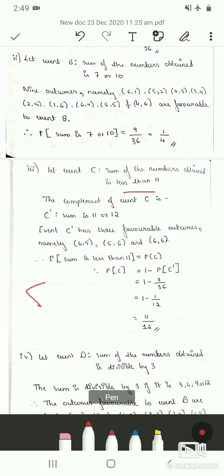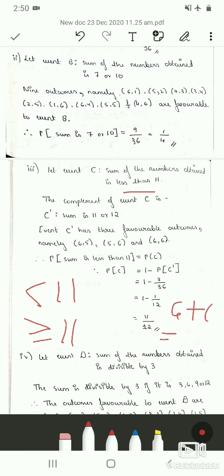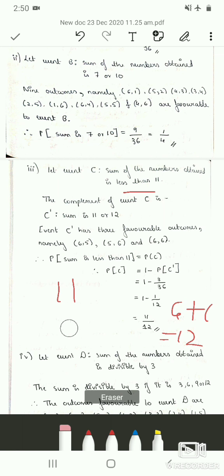So when you take the complement, it will be greater than or equal to 11. The sum should be greater than or equal to 11. And we know the highest sum that can be obtained is 6 plus 6, which is 12. Therefore, the complement is the sum is either 11 or 12.